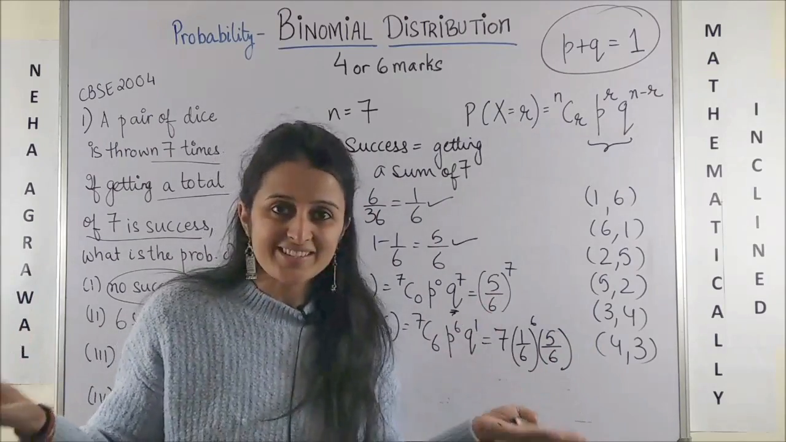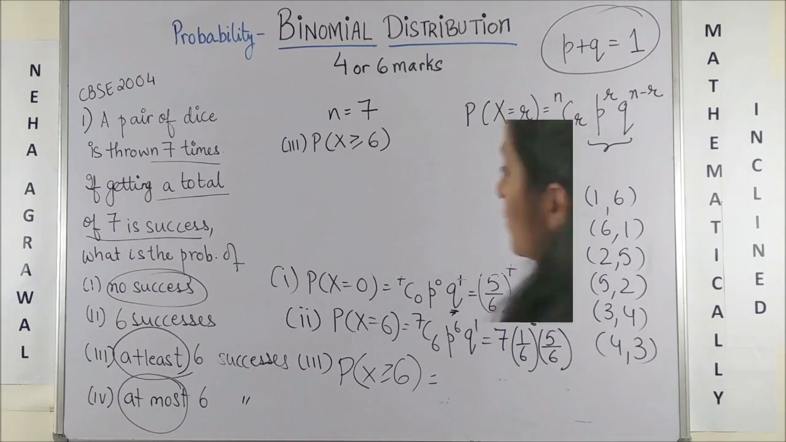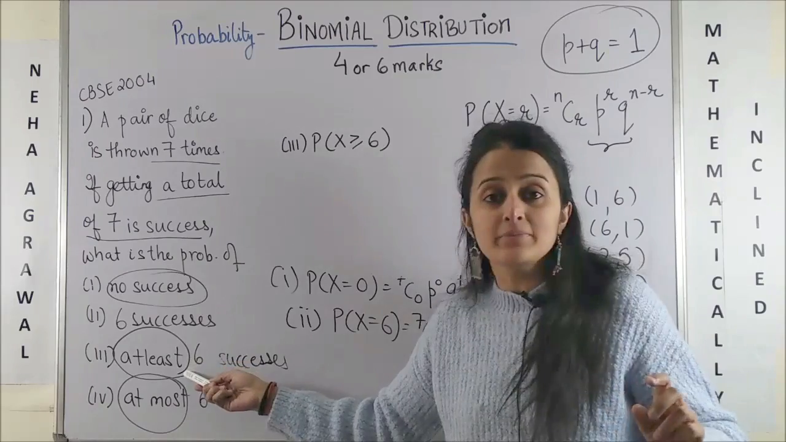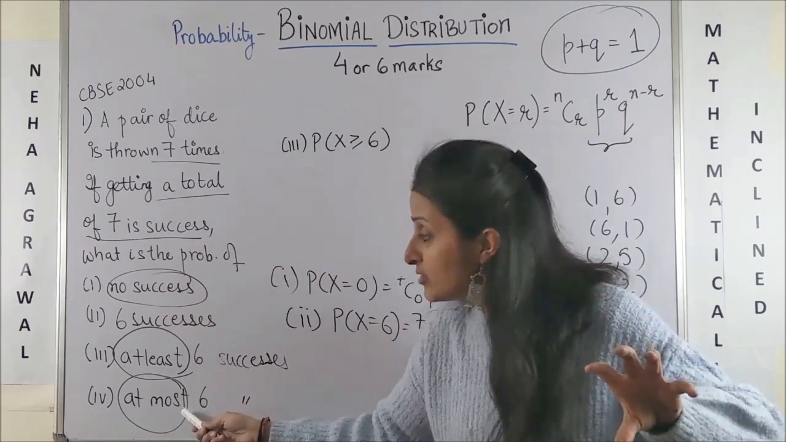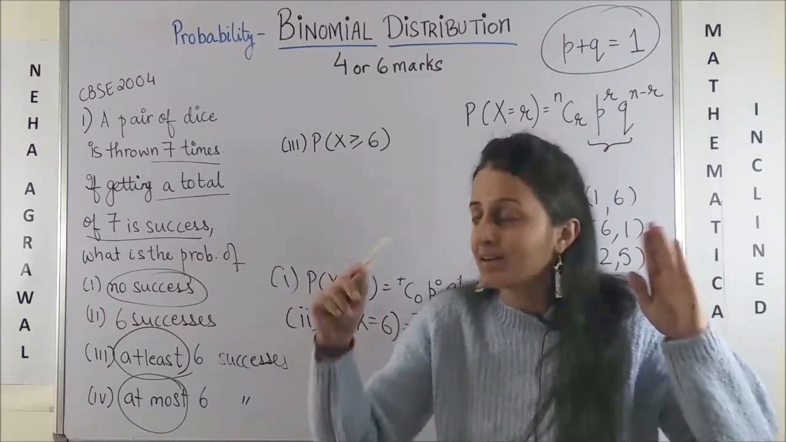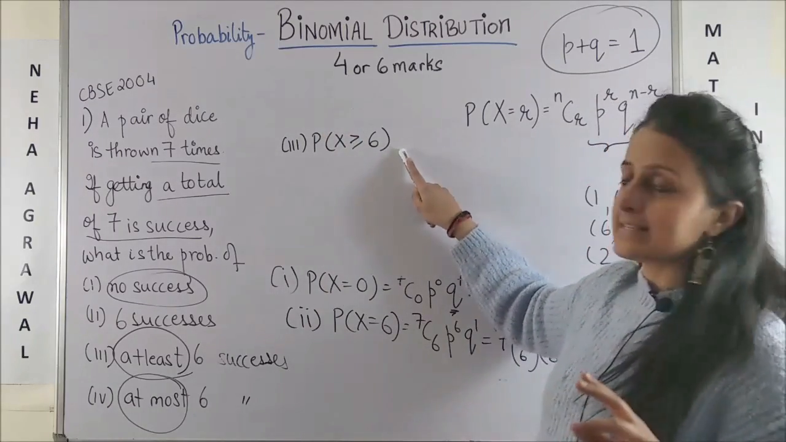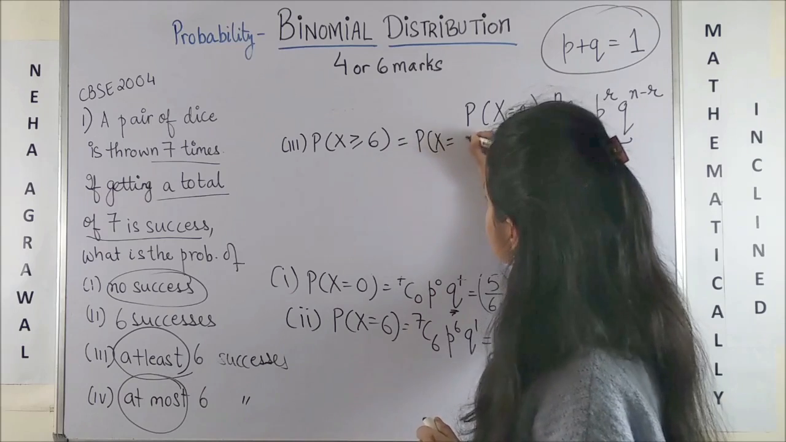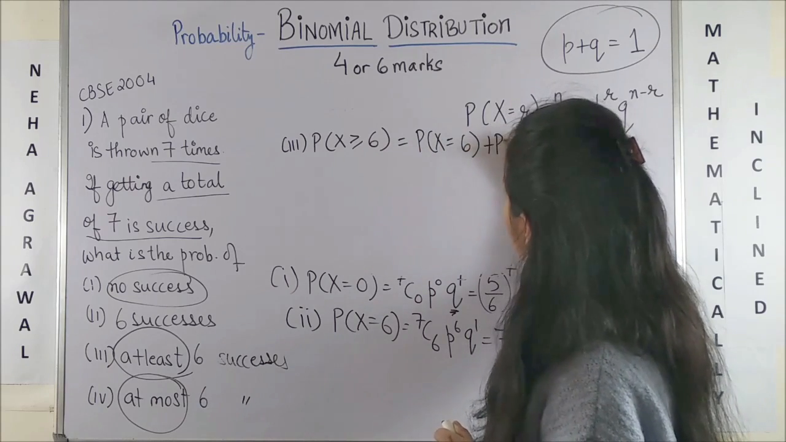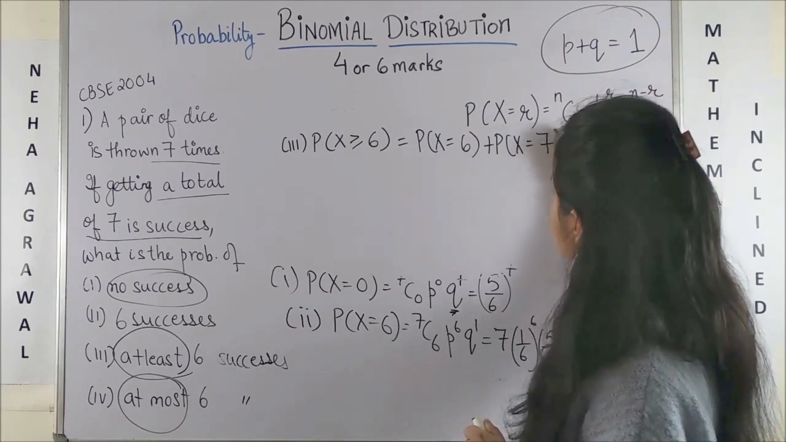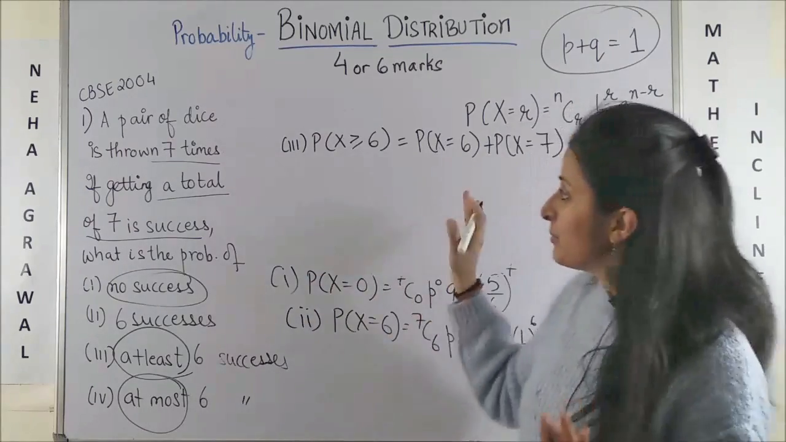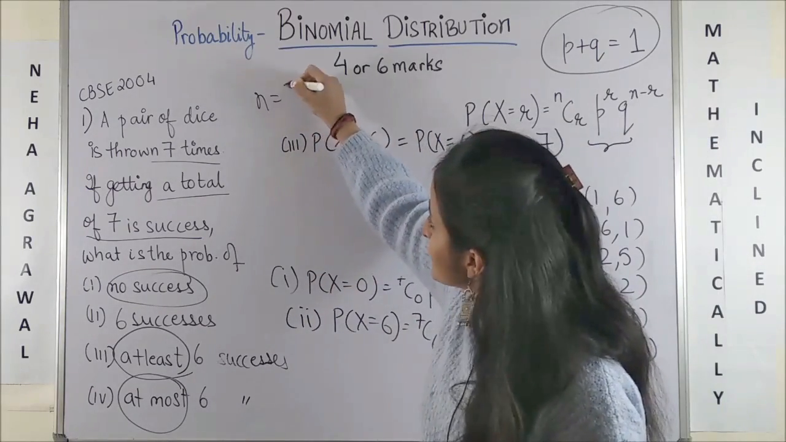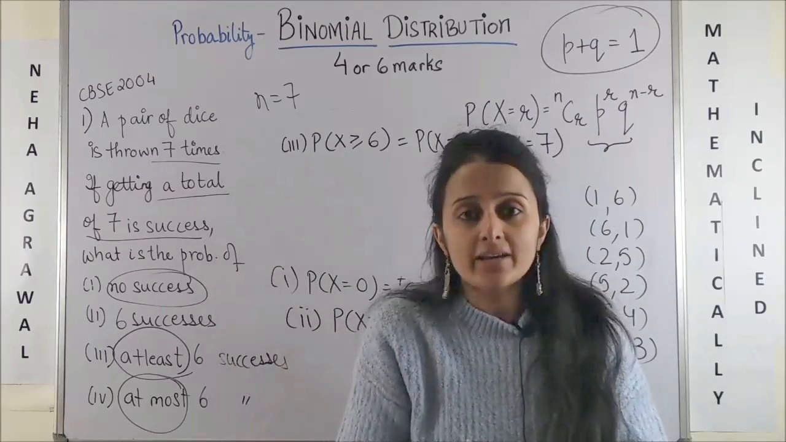Now third part, at least means at minimum, at most means maximum. So at least 6 successes. So that means either I will get 6 successes or I will get 7 successes or nothing more. Boss, the number of trials is 7. Only 7 times you are throwing the dice.